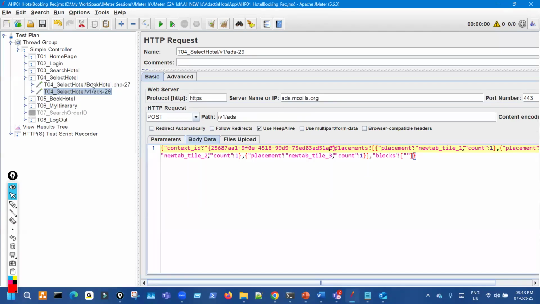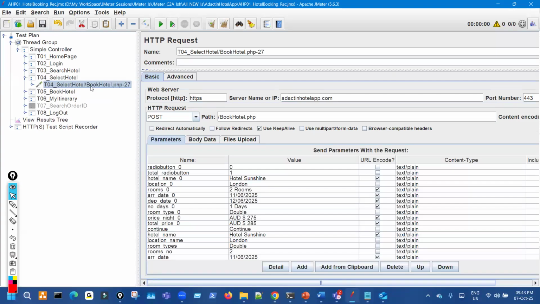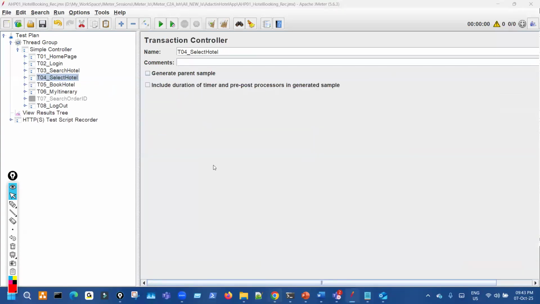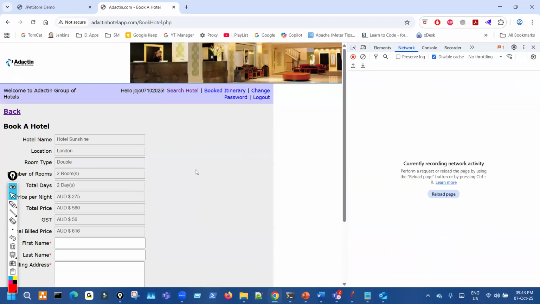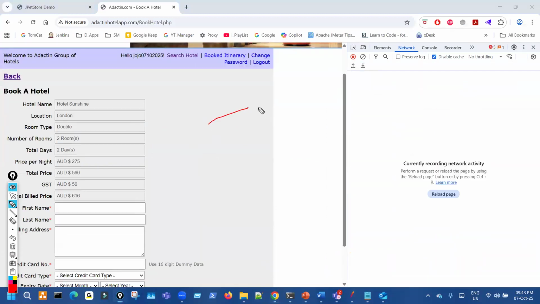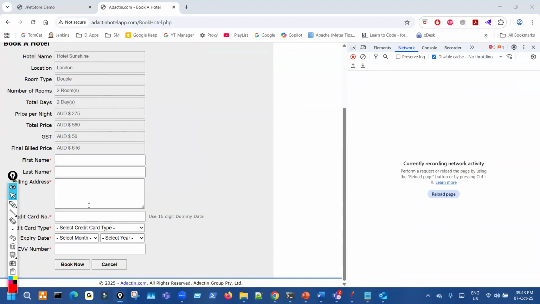So only one select. Once we select the hotel, we get to this page. This is the book hotel page. Here we have to book. So this is going to be T05, transaction 05. This will be auto-filled, not an issue. We have to fill this part. You can give any name, whatever. Here it's not required to give the original thing. Anything you can give. These are all dummy.